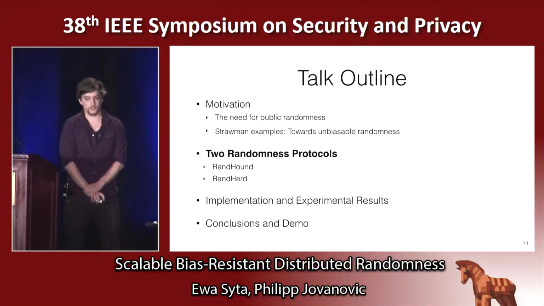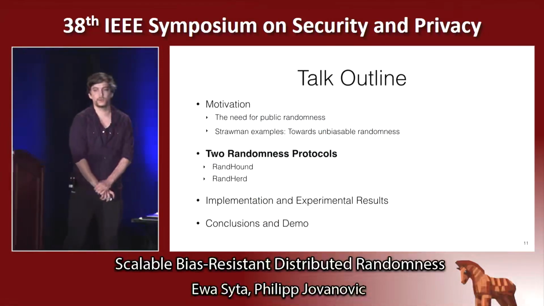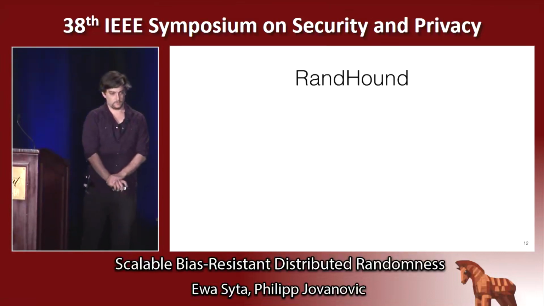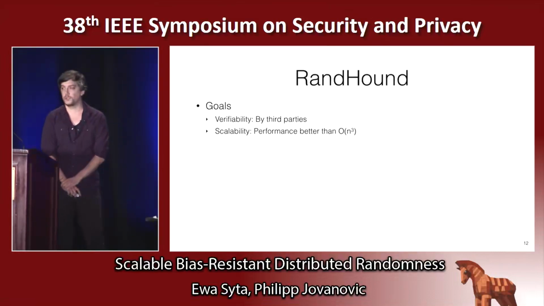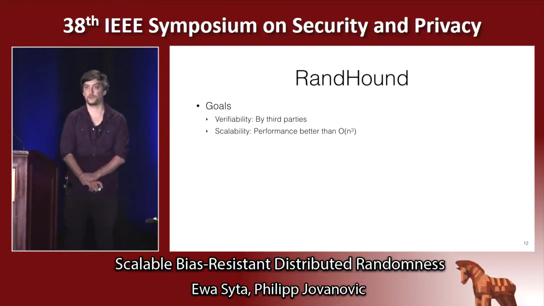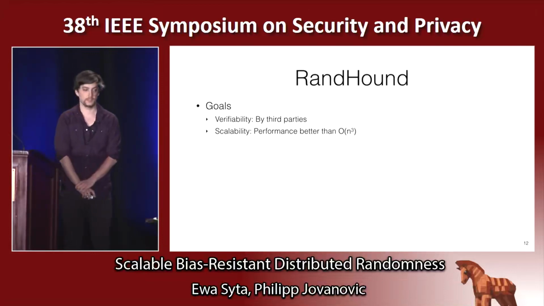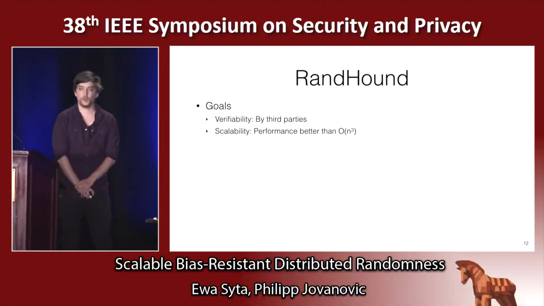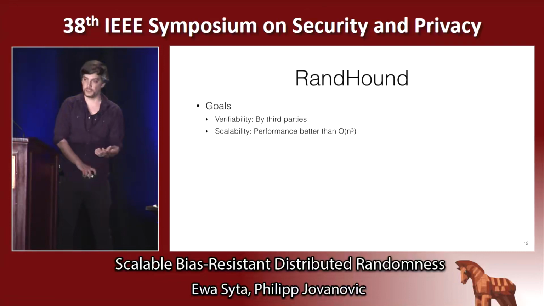Look at our 2 randomness protocols, RandHound and RandHerd, which target different deployment scenarios. For RandHound, we particularly want to achieve or improve on top of the properties that RandShare provides. Namely, we want to achieve verifiability by third parties, and we also want to improve on the scalability of RandShare, which is quadratic.